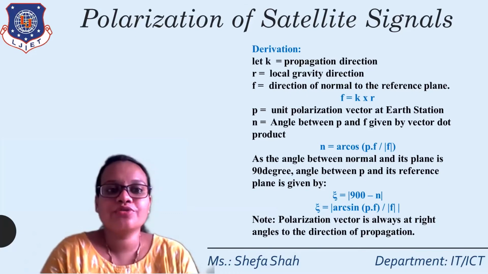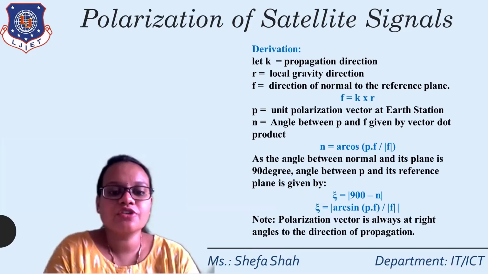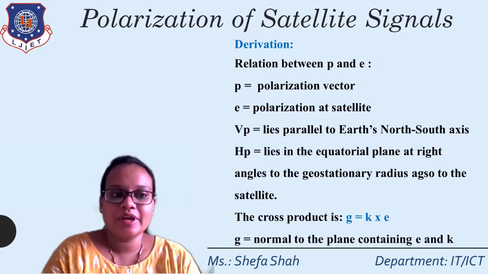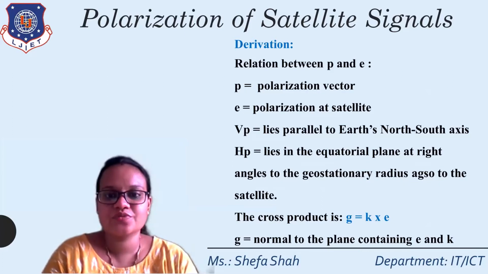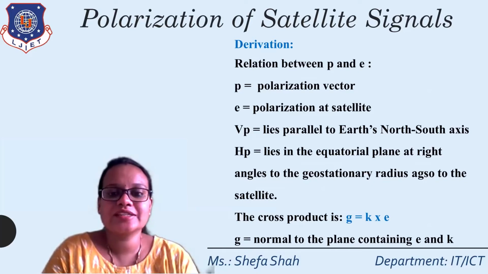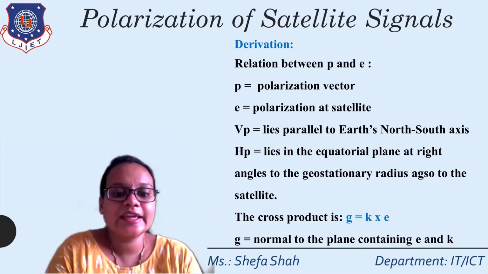One note for the polarization of a satellite signal is that the polarization vector is always at right angles to the direction of propagation. Further derivation is the relation between P and E, where P is the polarization vector we have defined and E is the polarization of the satellite. VP lies along the Earth's north-south axis, and HP, the horizontal polarization, lies on the equatorial plane at right angles to the geostationary radius aGSO to the satellite. The cross product G is equal to k cross E, where G is the normal of the plane containing E and k.